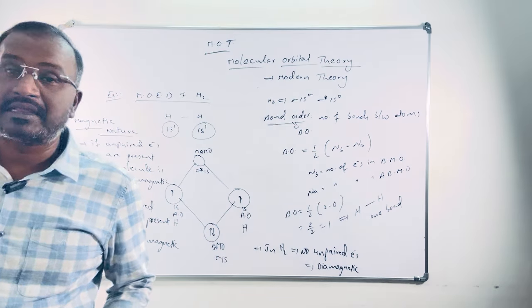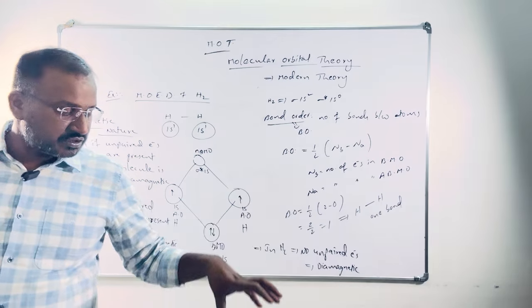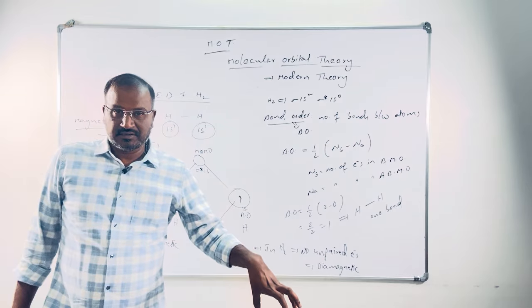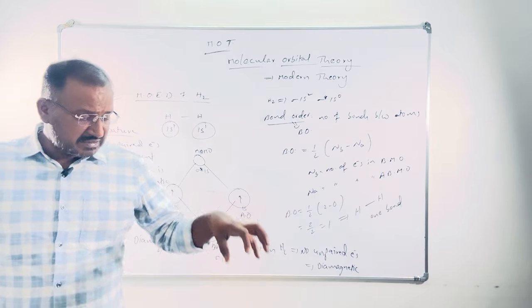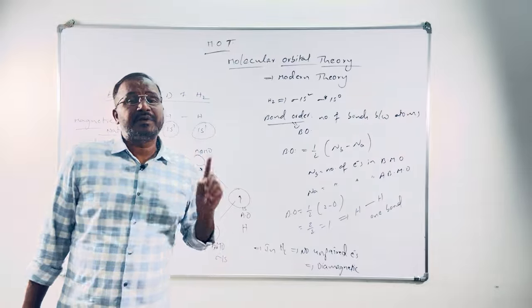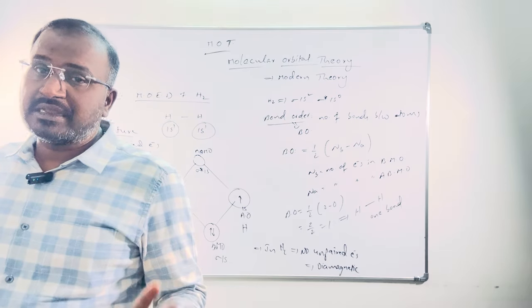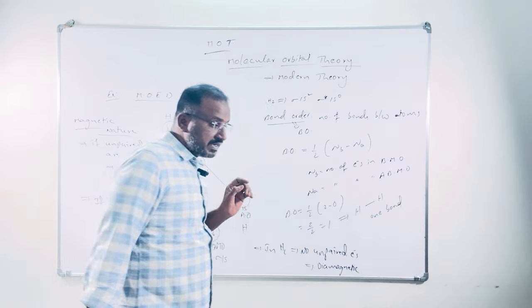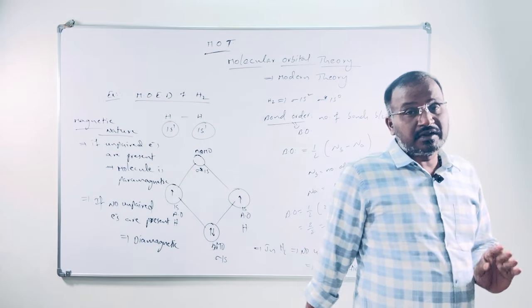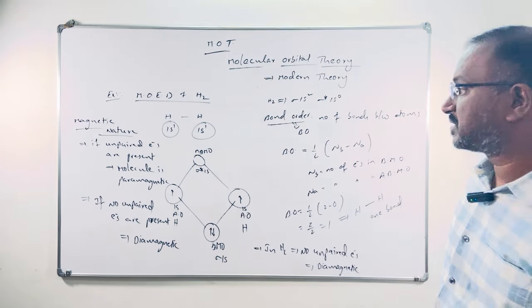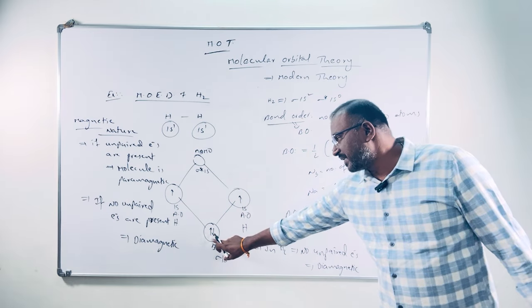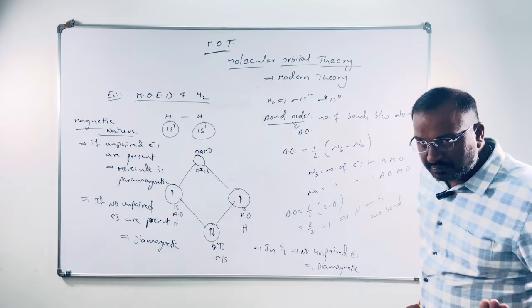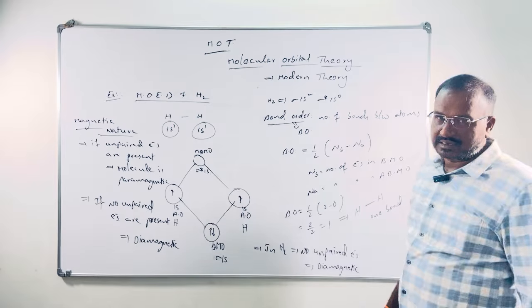Diamagnetic substances are repelled by the magnetic field when the H2 molecule is placed in the magnetic field. Actually, diamagnetic means what? When any substance is placed in a magnetic field, if it is repelled by the magnetic field, that is called diamagnetic. That is possible if it doesn't have any unpaired electrons in the molecular orbitals after molecule formation. In the H2 molecule, only 2 electrons are present as a pair, so no unpaired electrons, it is diamagnetic.